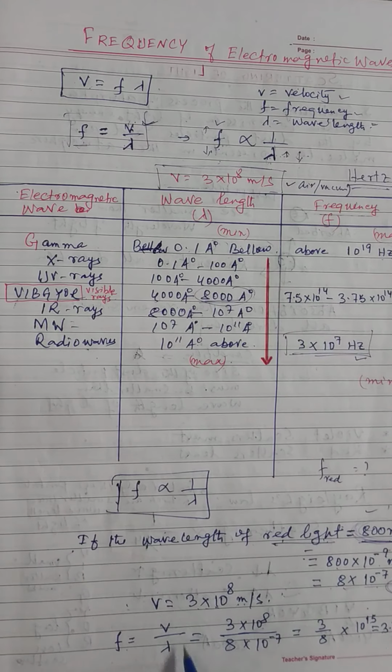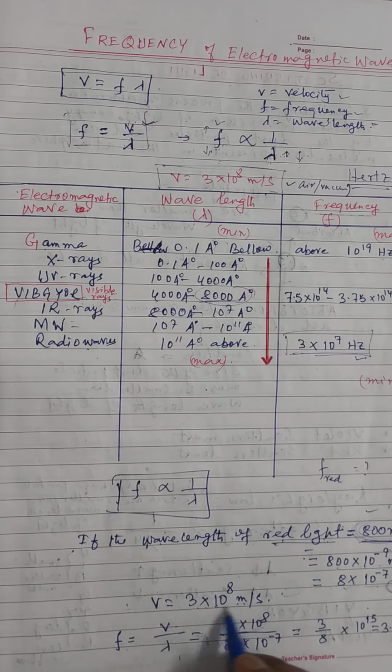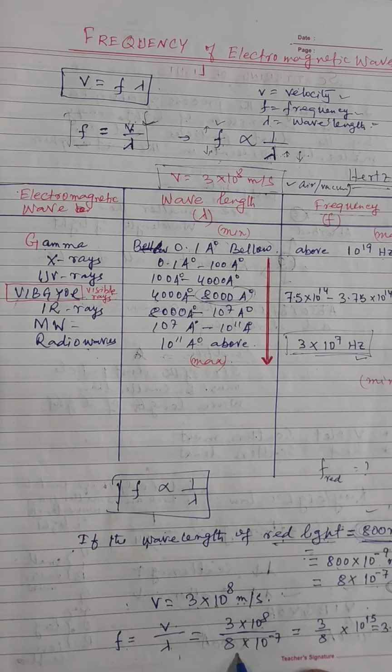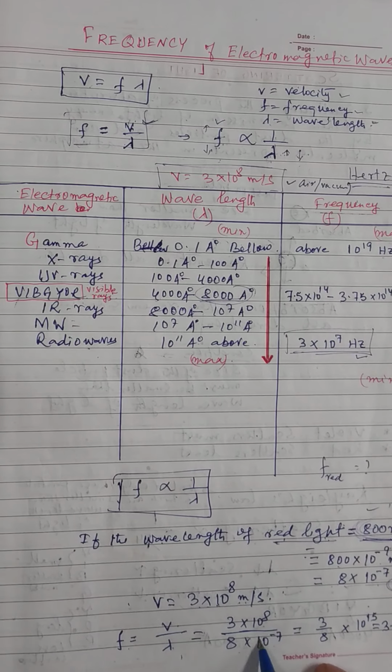Now F equal to V by lambda. Put V equal to 3 into 10 to the power 8 meter per second, and lambda equal to 8 into 10 to the power minus 7.